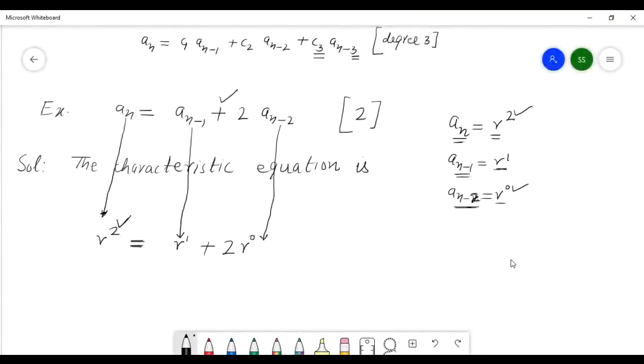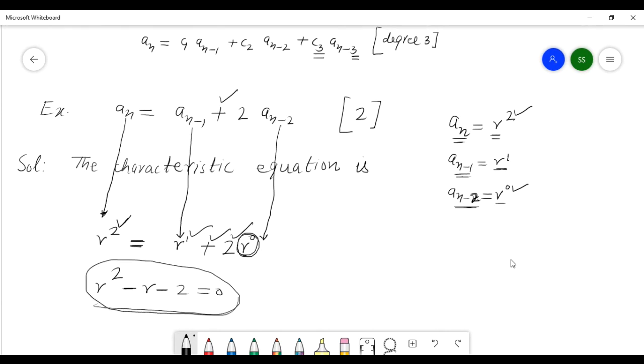Yes. Right. After that, what will happen? After that, this will be r squared, and this is r power 1, that is r, and this plus 2, and this r power 0 comes, r power 0 means 1, so just 2, okay? Here minus 2, and this equals 0. It's okay? This is called the characteristic equation.